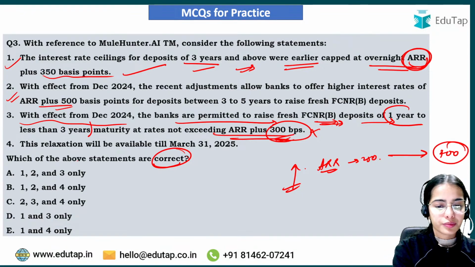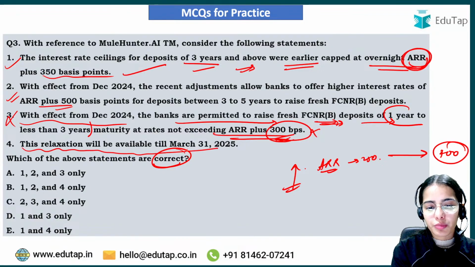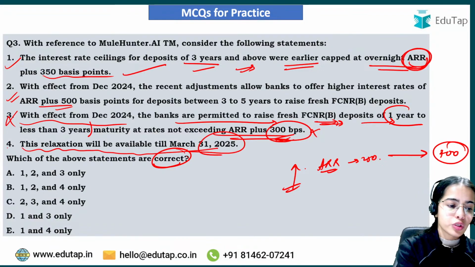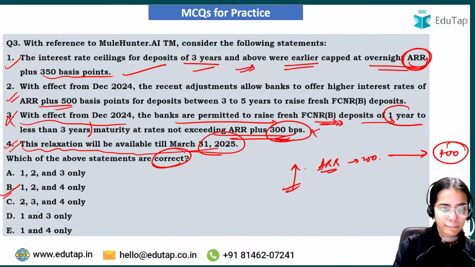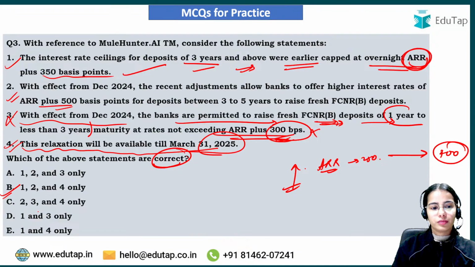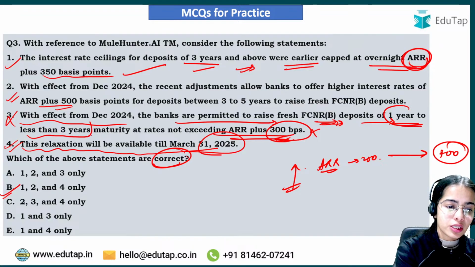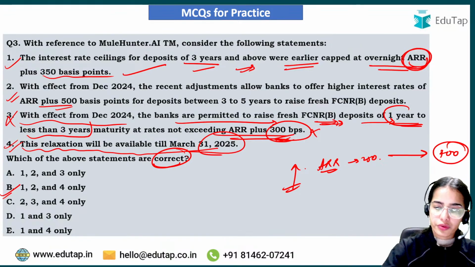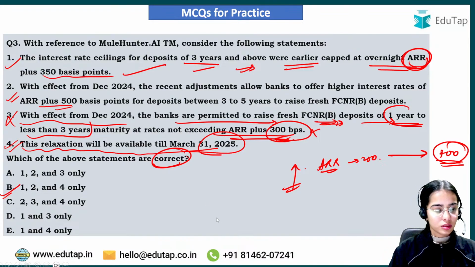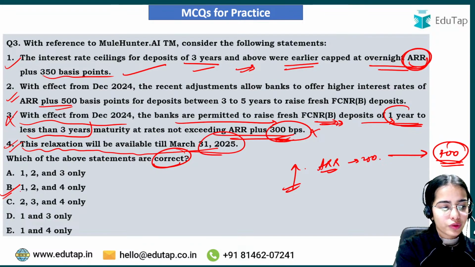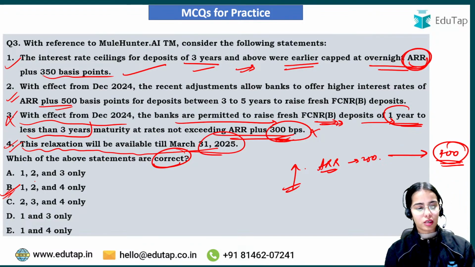Not 300, so this was wrong. This relaxation will be available till March 31st 2025. So this is correct. So 1, 2 and 4 is the right answer here. For 1 year to less than 3 years maturity, it was 400. I hope this is clear. 1, 2 and 4 were the correct statements, so B was the answer here.